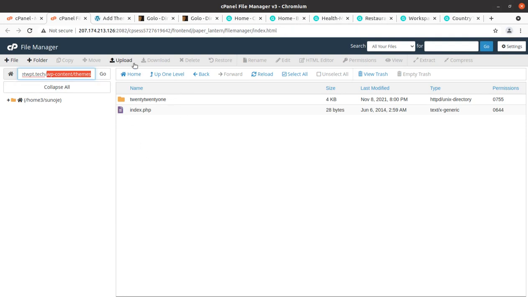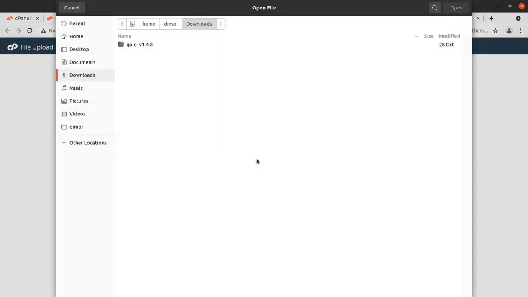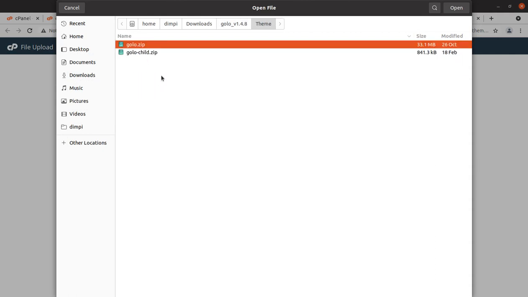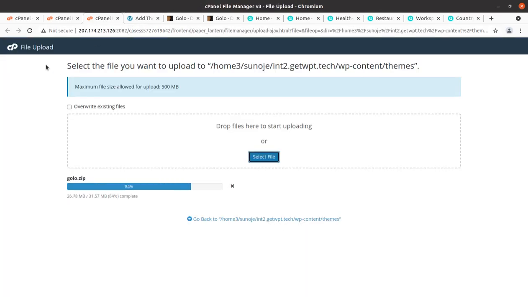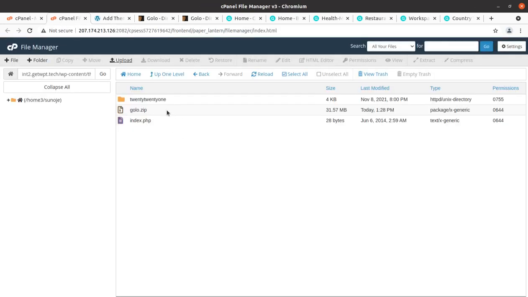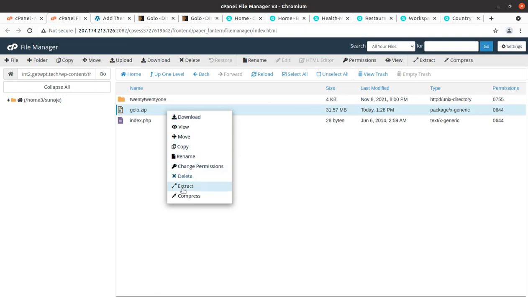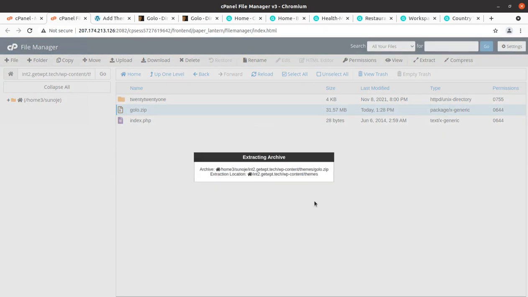I wish to show you the theme file size in fact. So I am uploading the theme file directly to the hosting, and you have both options. You can either upload through this WordPress interface, or you can directly upload using FTP or the file manager. The theme file size is just 31.57 MB. It is a bit high as it contains multiple folders for the theme. Once the progress bar turns green with 100%, we can go back and I'll show you what files we got in this upload. We can extract the uploaded file now.